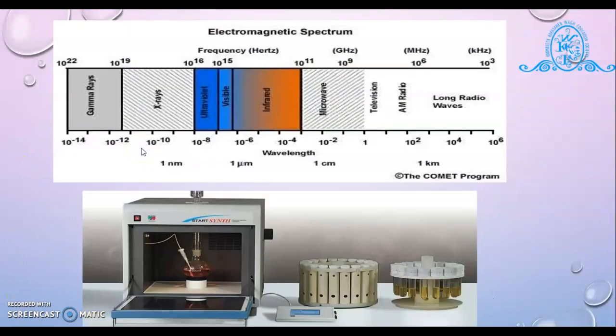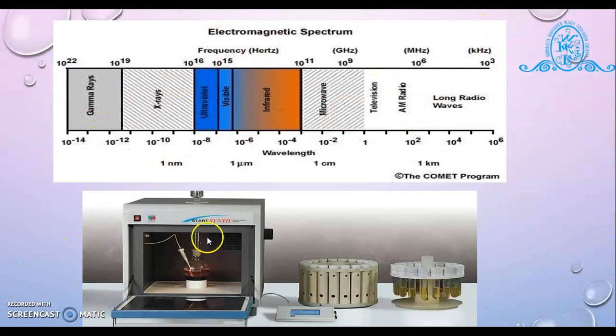The electromagnetic spectrum involves gamma rays, X-rays, UV, visible, infrared, microwave, television, AM radio, long radio waves. These waves are available, but in microwave assisted synthesis, we use irradiation from infrared to radio frequency radiation.